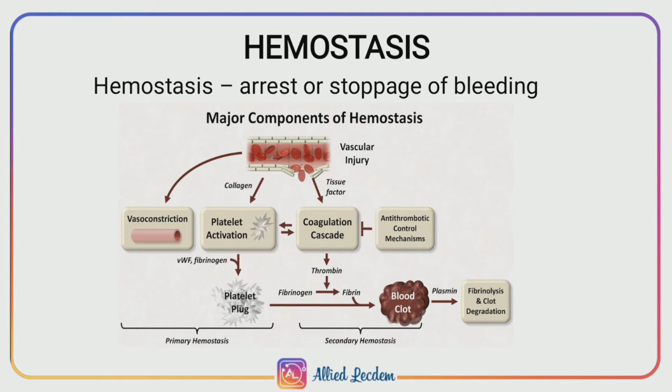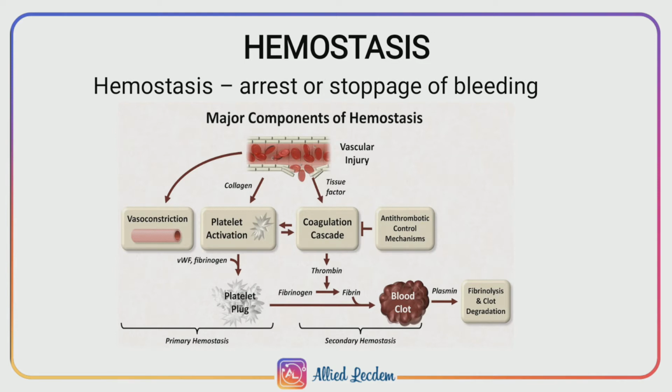Adherence of platelets to the collagen is accelerated by the von Willebrand factor. This factor acts as a bridge between a specific glycoprotein present on the surface of a platelet and collagen fibrils. This process is known as vasoconstriction.